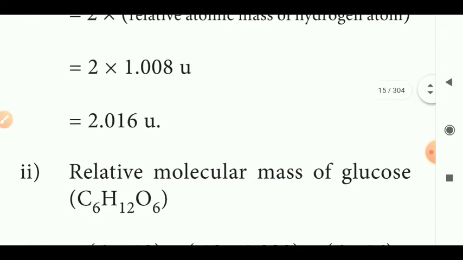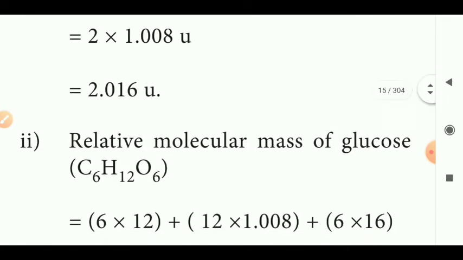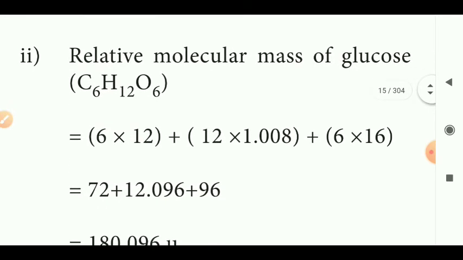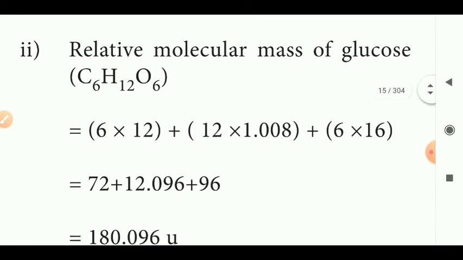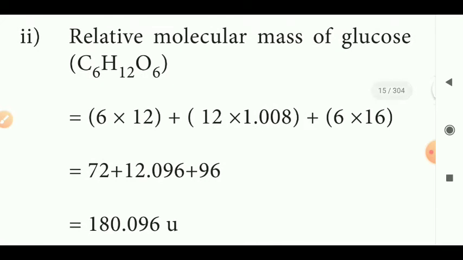Now you see the second example, the relative molecular mass of glucose. What is the molecular formula? C6H12O6. So 6 times 12, since 12 is the atomic mass of carbon, plus 12 times hydrogen plus 6 times oxygen. Now we apply the values of the masses of the atoms: carbon 12, hydrogen 1.008, oxygen 16.